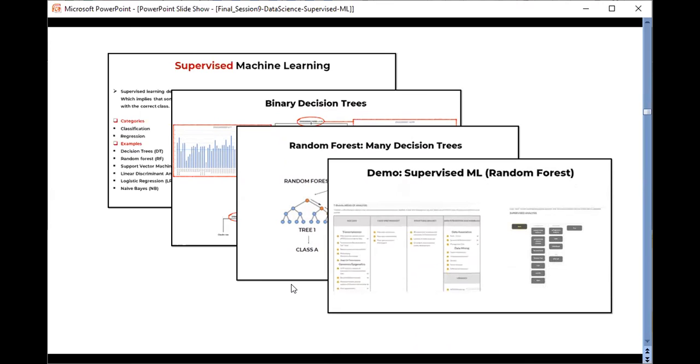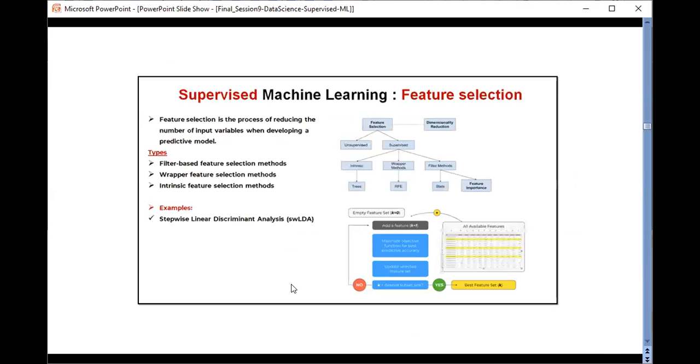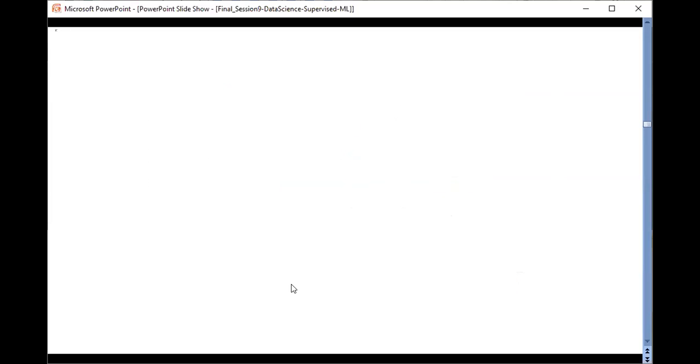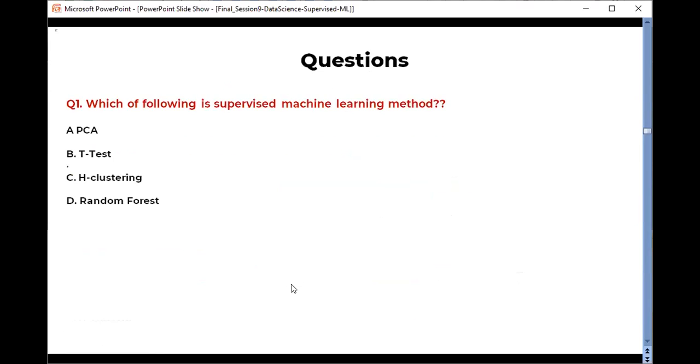Then we also demonstrated to you how we can apply machine learning using the T-Bioinfo server. Specifically, here we demonstrated a random forest algorithm. So today we will learn about feature selection as well. And let me ask a few questions.